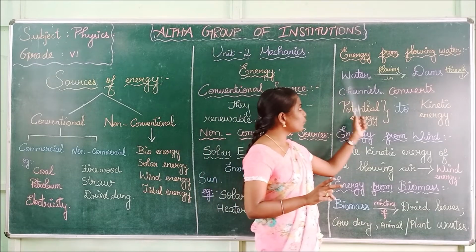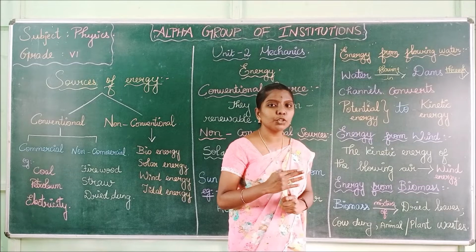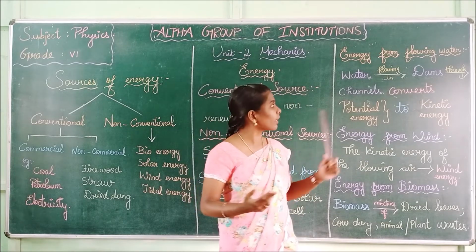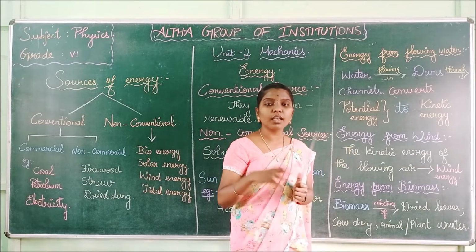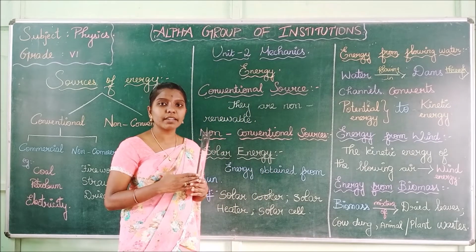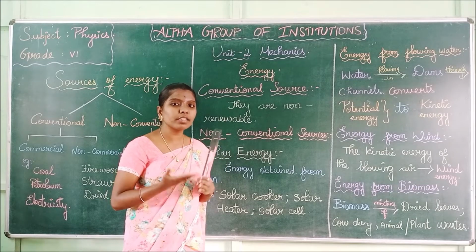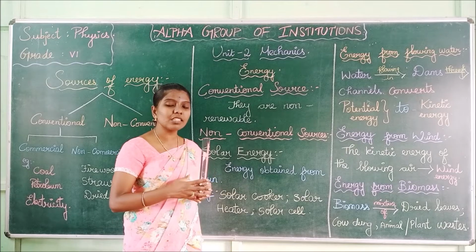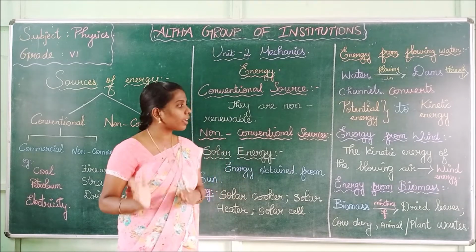Water that is flowing in dams through the channels converts potential energy to kinetic energy. The water is moving, right? So it is kinetic energy. What is kinetic energy? Energy that is obtained from moving objects is called kinetic energy. So water moving in dams through the channels converts potential energy to kinetic energy.